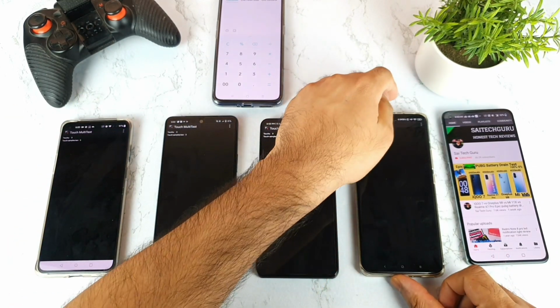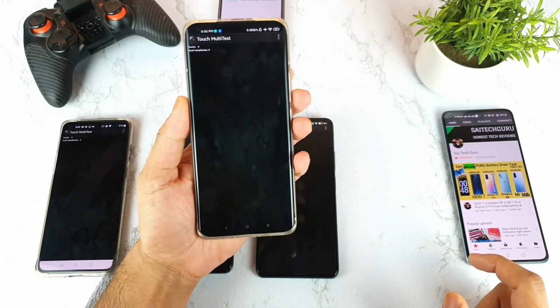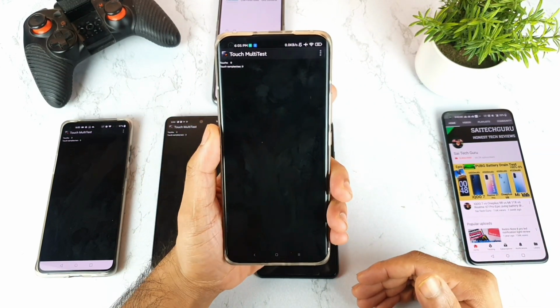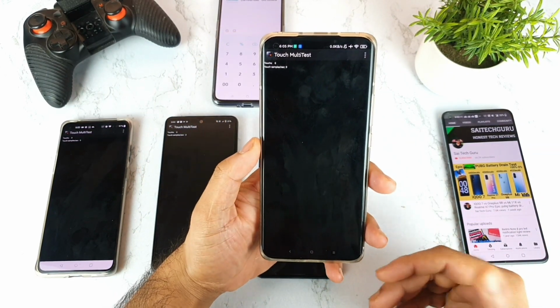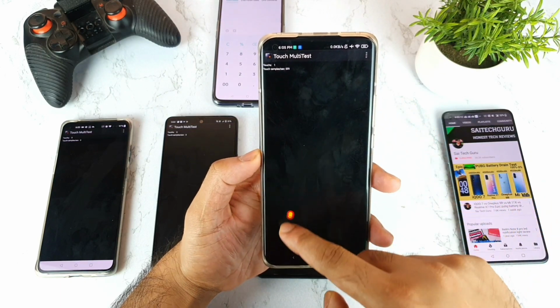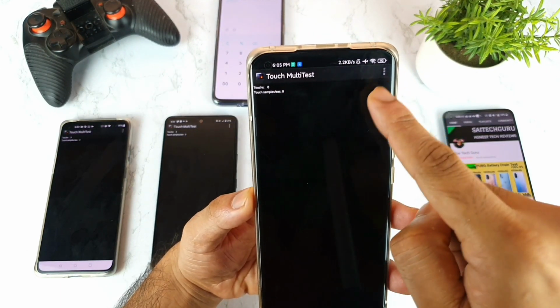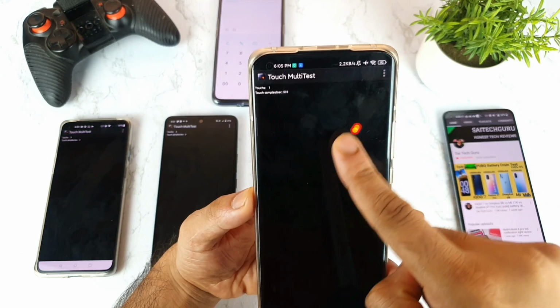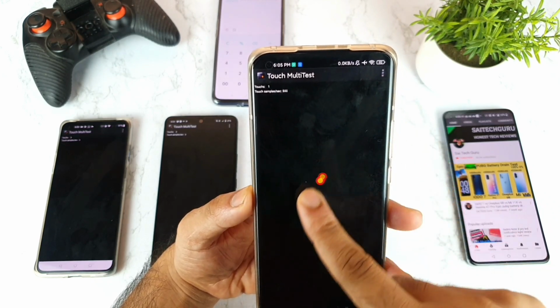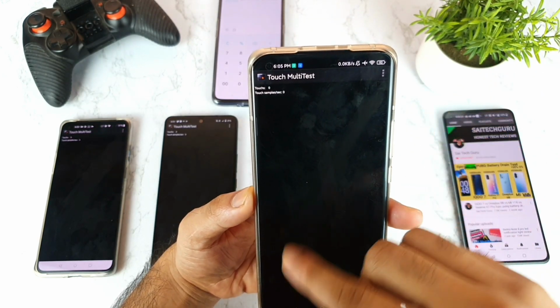of the three smartphones. Let's check the beast phone. So which is the beast of all the smartphones? Which company claims 460 Hz? So let's see, friends, whether we'll be able to get that or not. Yes, we are able to get that. As you can clearly see, we are getting close to 580 Hz, as you can clearly see, friends, right now.